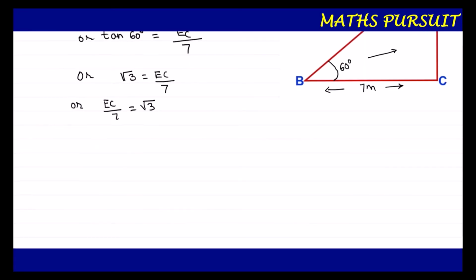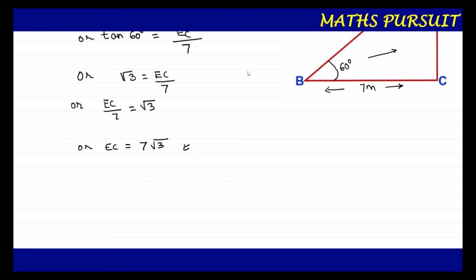Now, we got EC upon 7 is equal to root 3. Or I can write EC is equal to 7 root 3, just taking 7 from the denominator and multiplying with the right side of the numerator. So guys, this is what we got: EC is equal to 7 root 3.